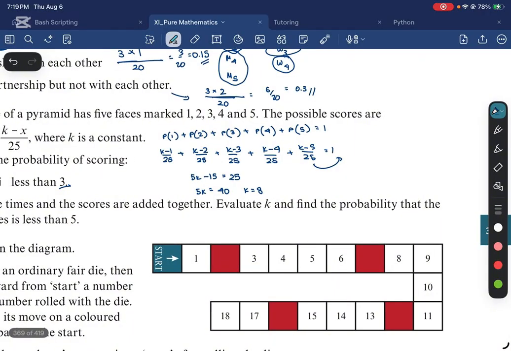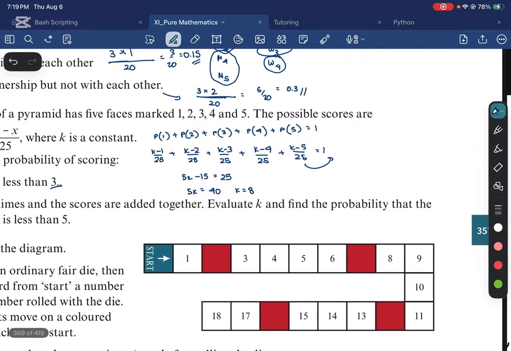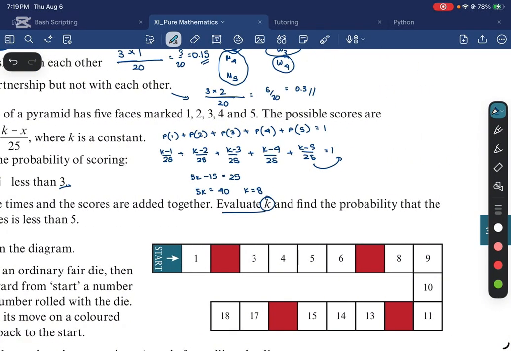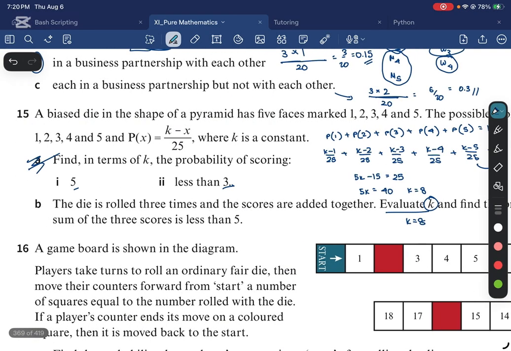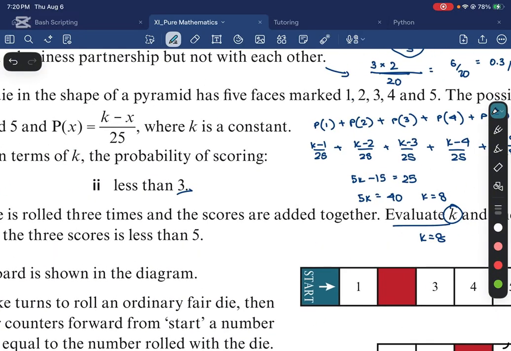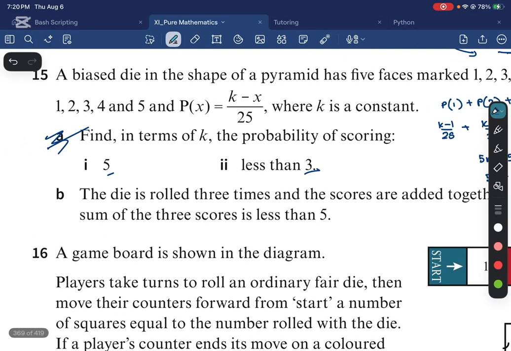All right. So evaluate k. So k is equal to 8. Find the probability that the sum of the three scores is less than 5. All right. So if you think about this, right? What are the favorable outcomes?